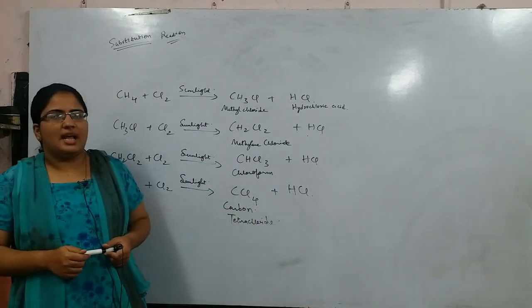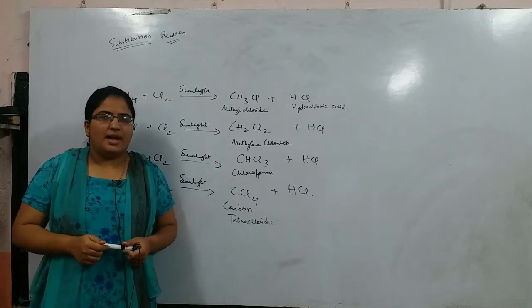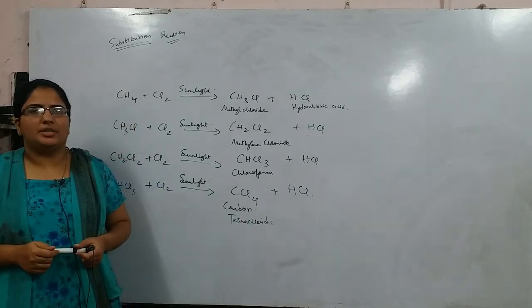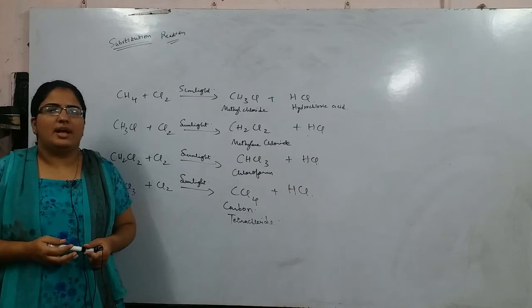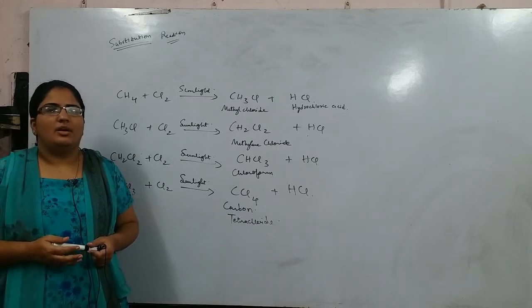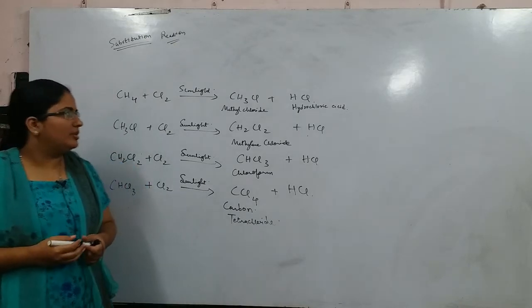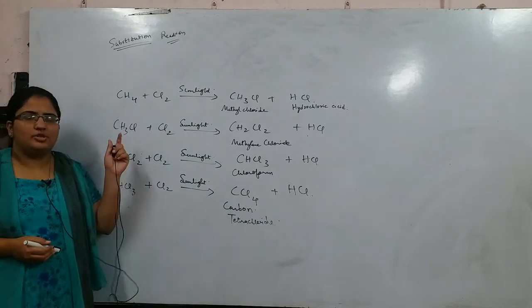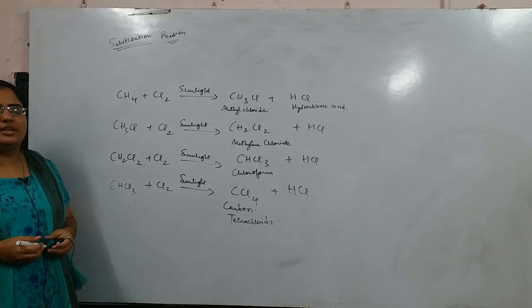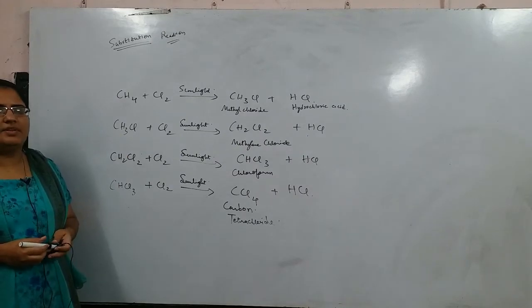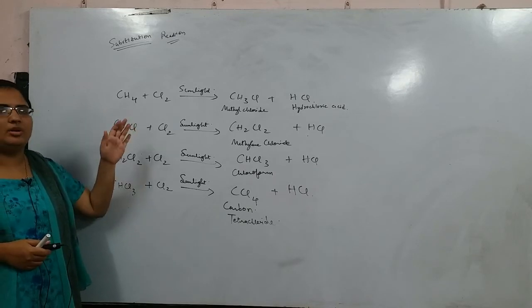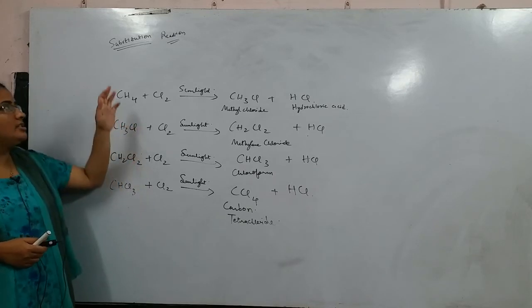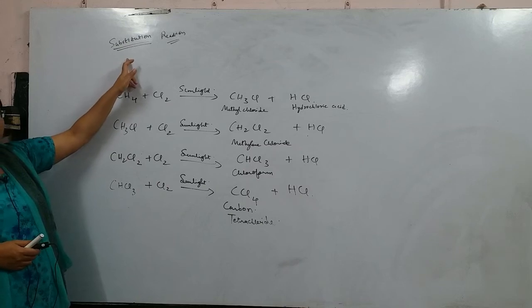In the previous class we discussed the types of reactions that carbon compounds undergo. They include combustion reaction, addition reaction, oxidation reaction, and the fourth one that we have is substitution reaction. Substitution reaction is a reaction in which an atom or a group of atoms is replaced by another atom or group of atoms. Then it is called substitution reaction.